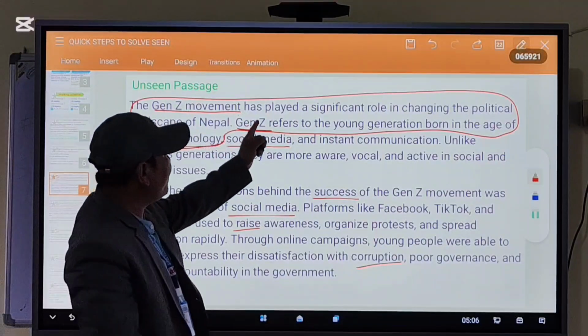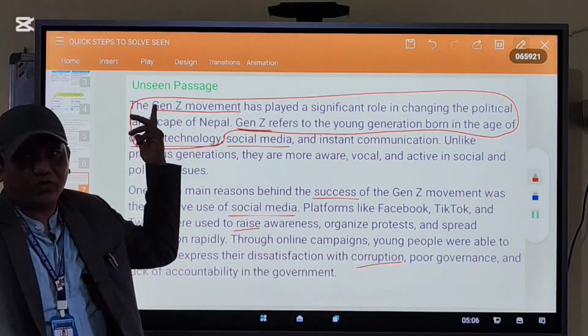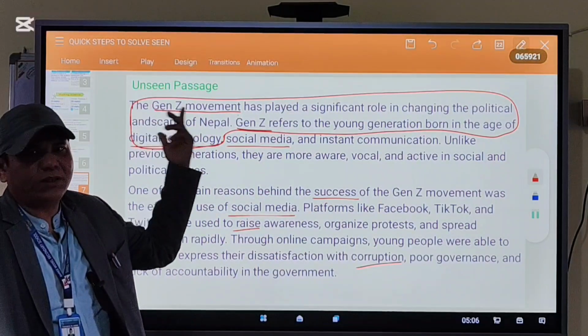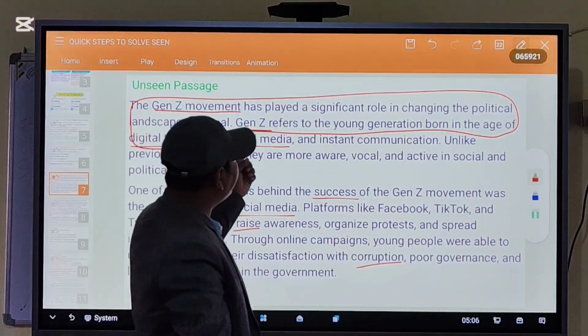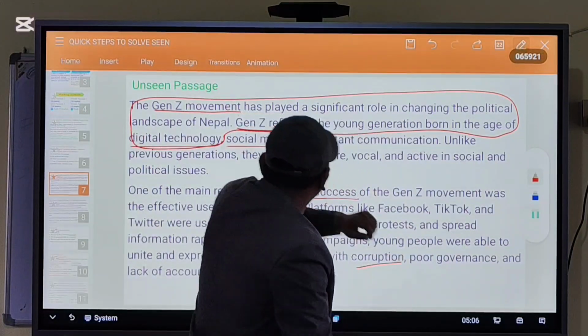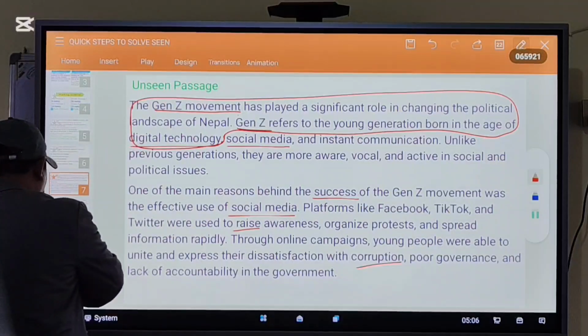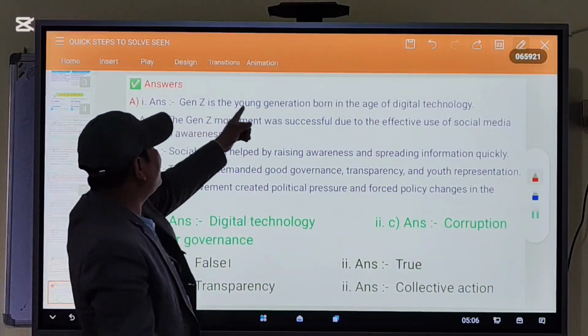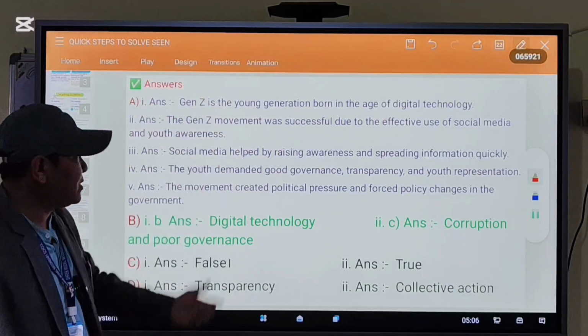What is Gen Z? Gen Z refers to the young generation born in the age of digital technology. Simple. This is a very simple answer. Gen Z is the young generation born in the age of digital technology. Okay, I have answered. This is a very simple answer.